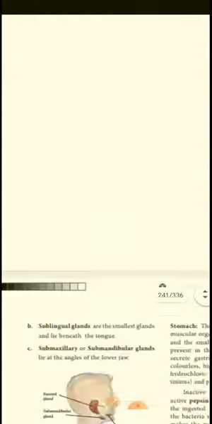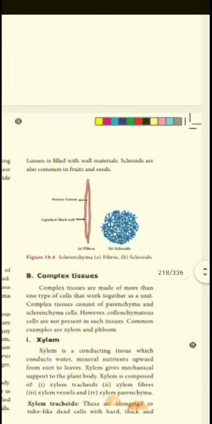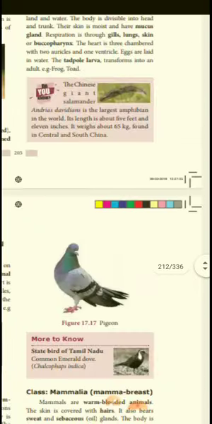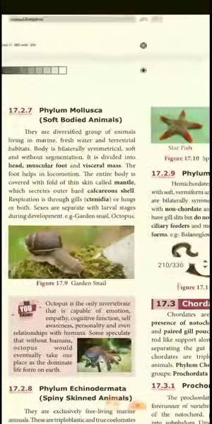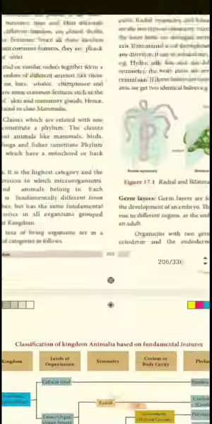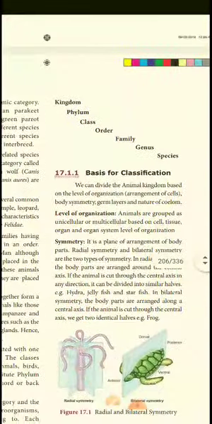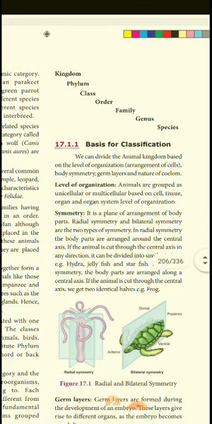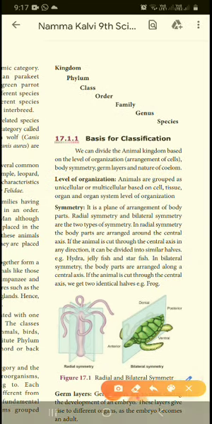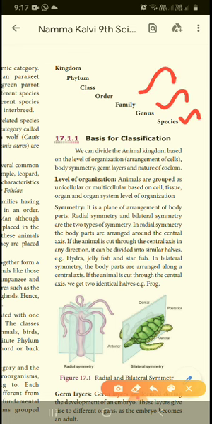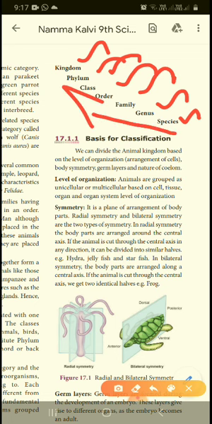So this is the important one for microorganisms, and how the animals are classified. These are the important things we study in this lesson, one by one. First you can understand kingdom, phylum, class, order, family, genus, species. Otherwise, going downwards, it is easy to understand: species, genus, family, order, class, phylum, kingdom. This way you can go, it is very easy to understand.